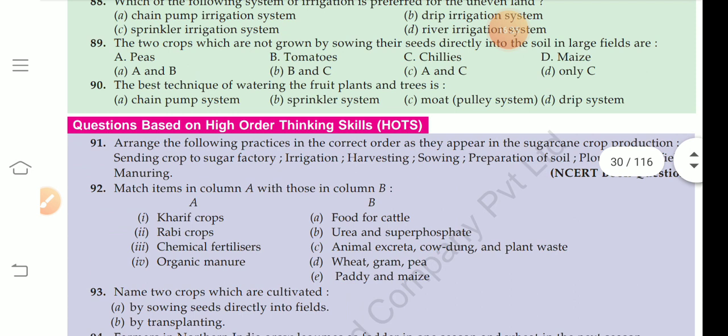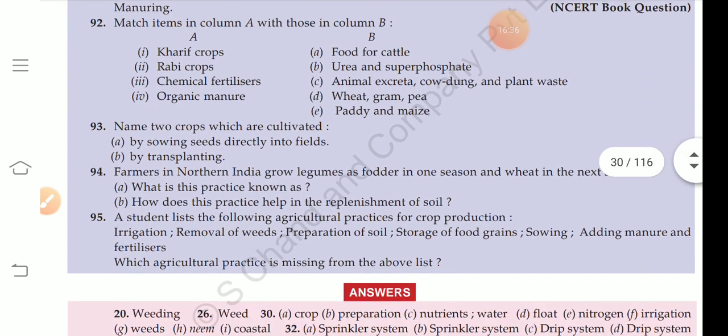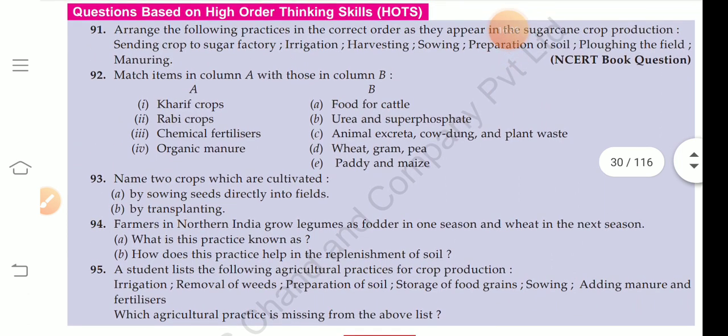Next, kharif crops, rabi crops, chemical fertilizer, organic manure. So you do questions number 92, 93, 94 and 95 with the help of your elders and your parents.